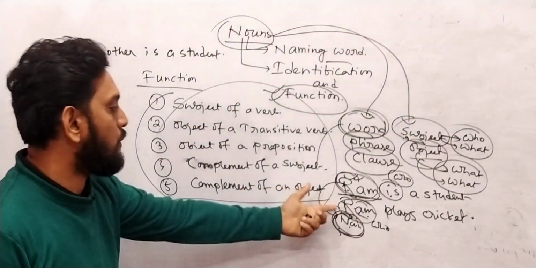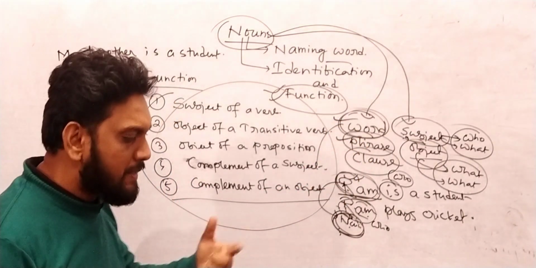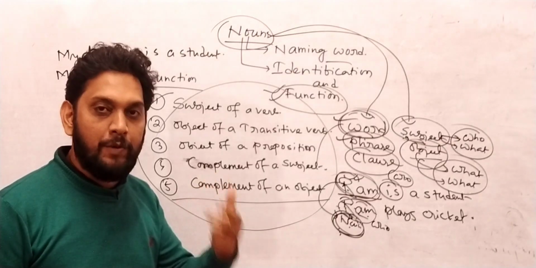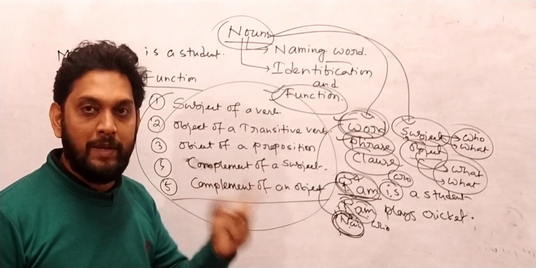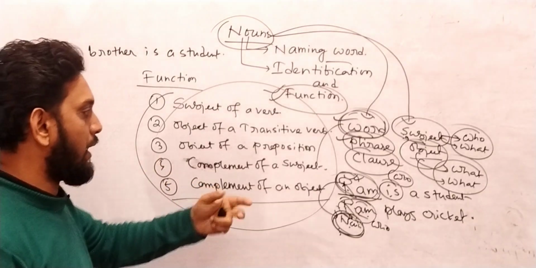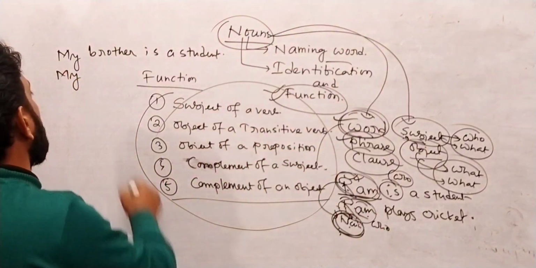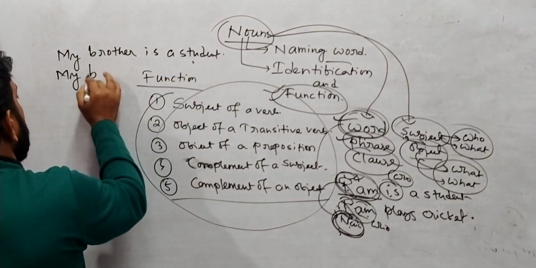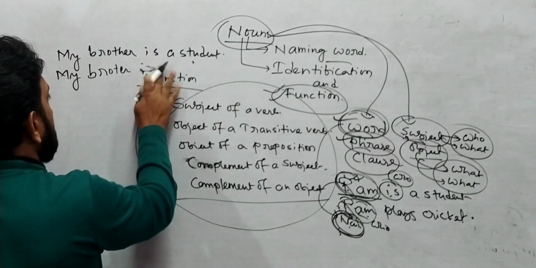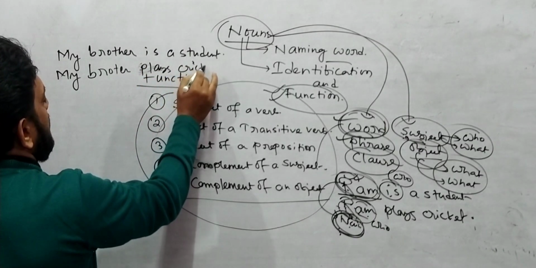What is the difference between a word and a phrase? I have written a word and also here written the phrase. Previously I have made different videos on phrases. If you want to know about phrases very deeply, you need to go through my channel and see the videos regarding phrases. So, my brother is a student. Second sentence I want to write: my brother plays cricket.